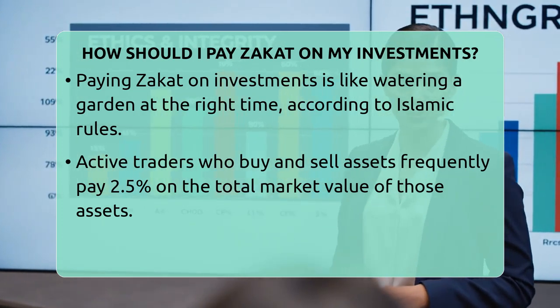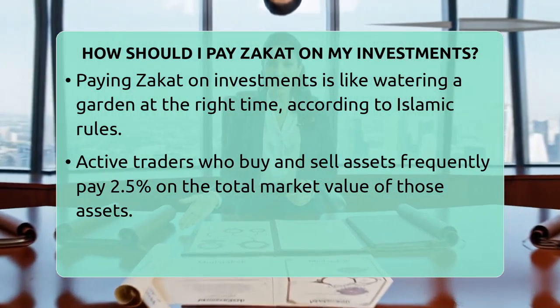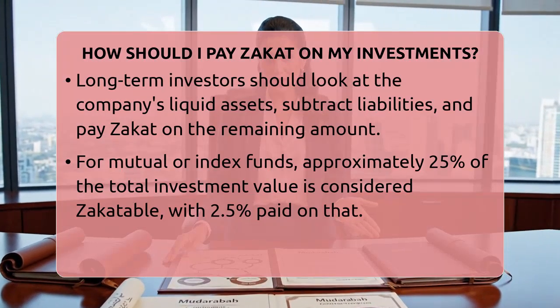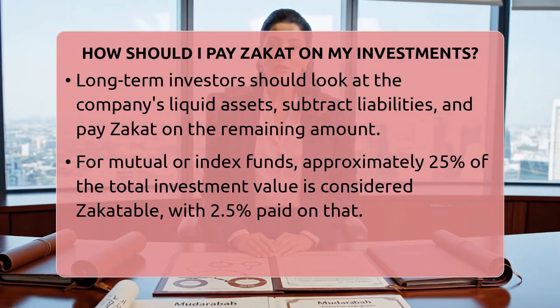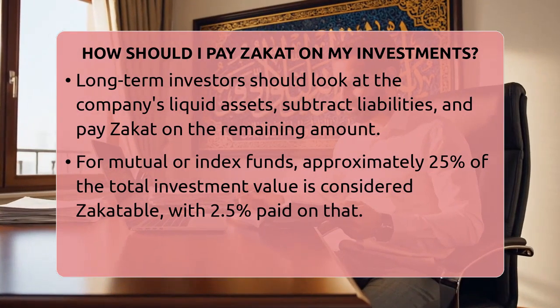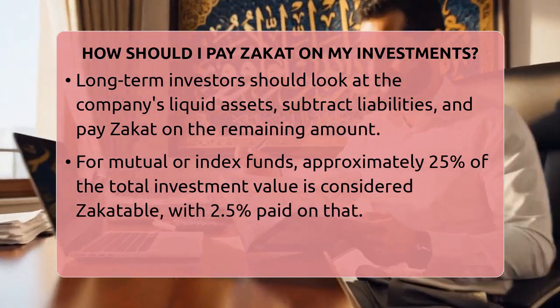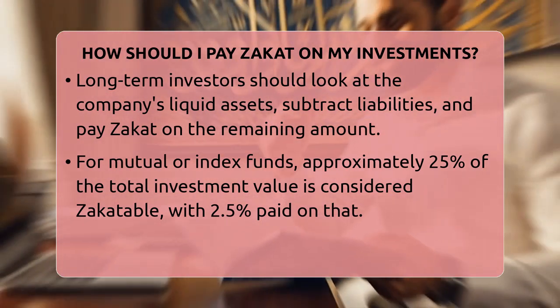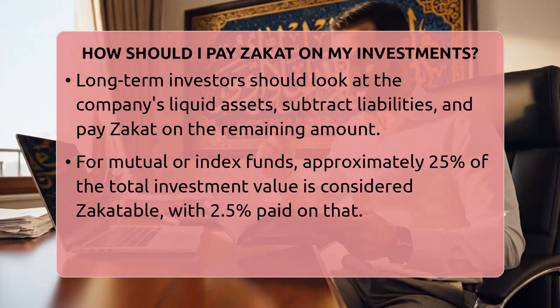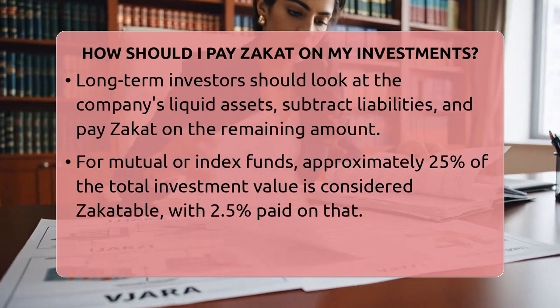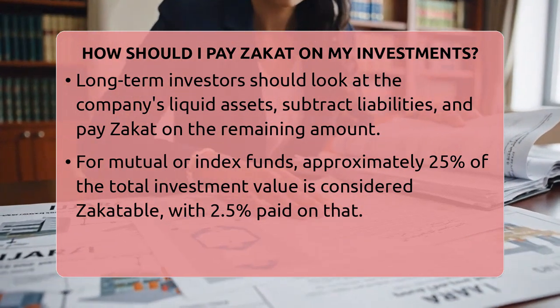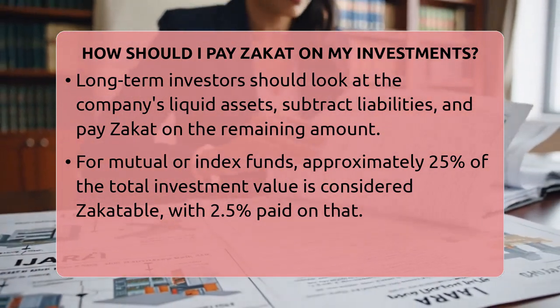You look at the company's balance sheet to find liquid assets like cash and receivables. Then, you subtract any liabilities that are not zakatable. The remaining amount is what you consider zakatable. For mutual funds or index funds, a simple way is to assume about 25% of your total investment value is zakatable. You then pay 2.5% on that amount.